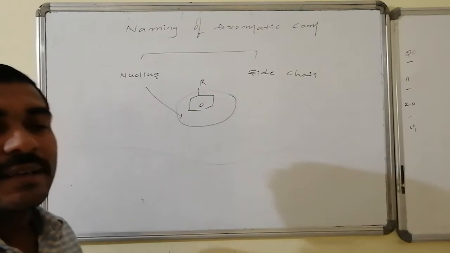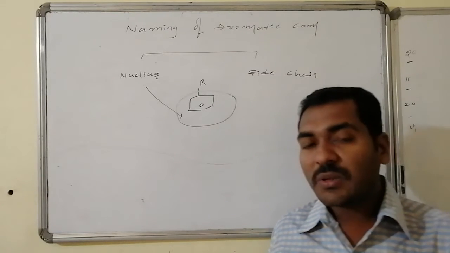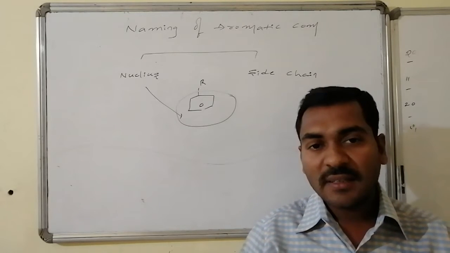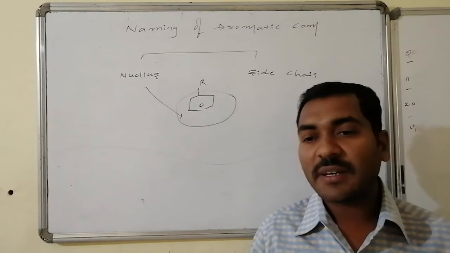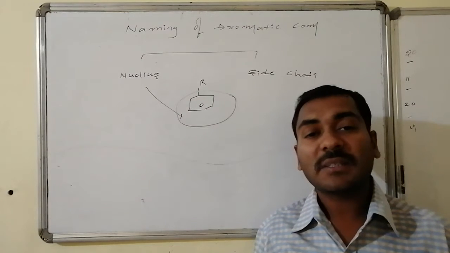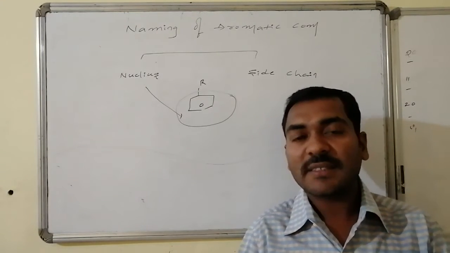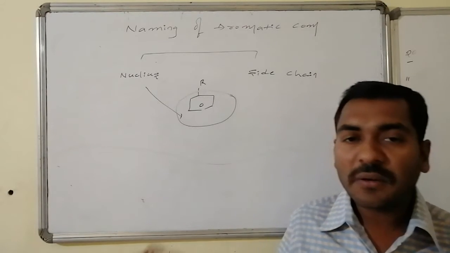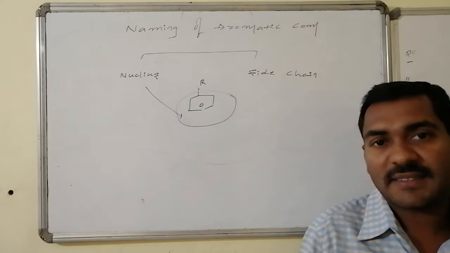Thus, we are having two varieties of systems while naming for easiness of understanding. One is nucleus substituted side chain. Nucleus is major. On that nucleus, side chain is present as a substitution. There is another variety of molecules related to the aromatic compounds, where nucleus is present as a substitution over the side chain. Thus, nucleus substituted side chains are there and side chain substituted nucleus namings are there. We will go in detail related to the namings of the aromatic compounds with a glance.